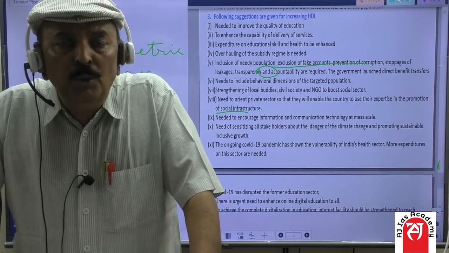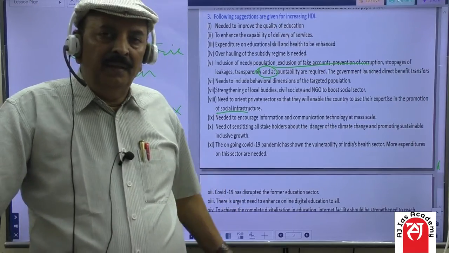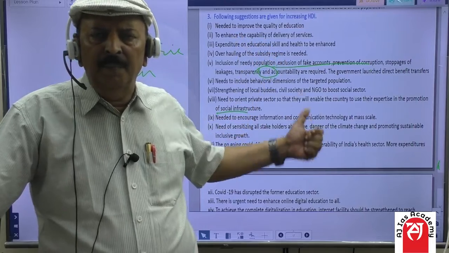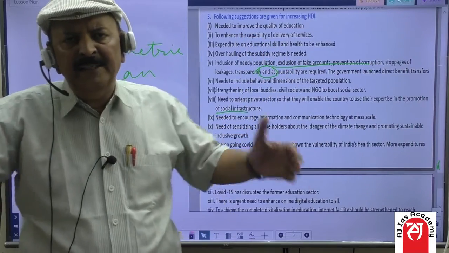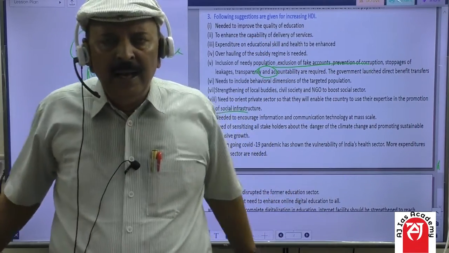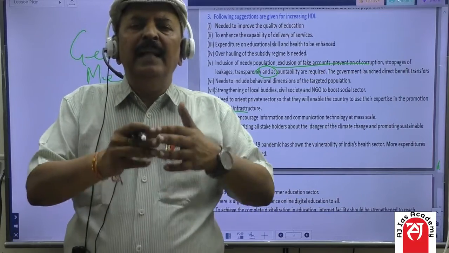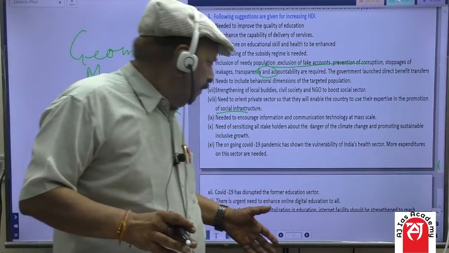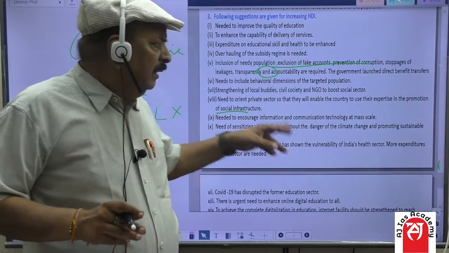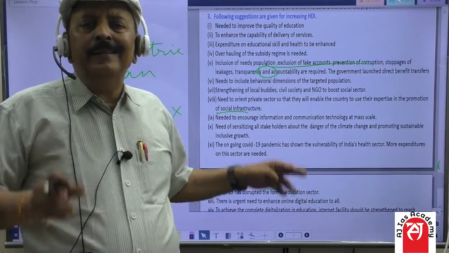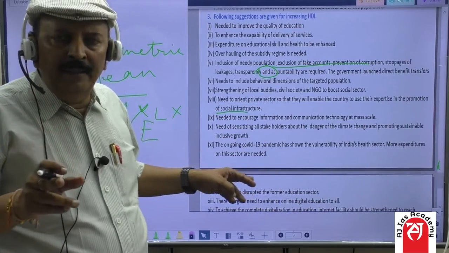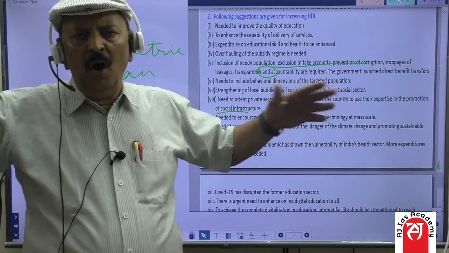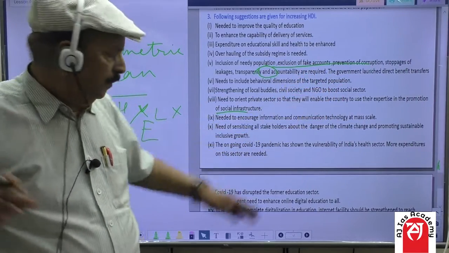The necessity is to strengthen the health sector, particularly in northern India, Bihar and UP, where the density of population is too much and the health infrastructure is very poor. So friends, the health sector has to be reinforced in northern India in particular, and all Indian states in general.